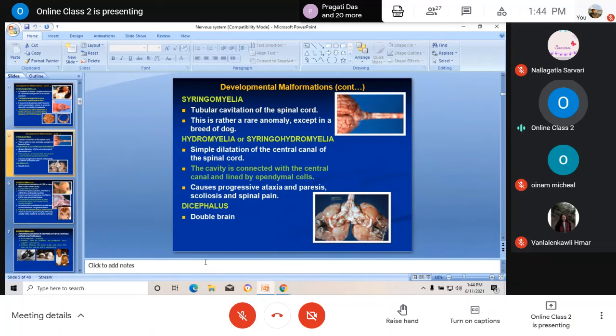Then next is dicephalus, meaning two brains are present instead of one. Normally there is one brain; when there is development of a double brain, it is known as dicephalus.